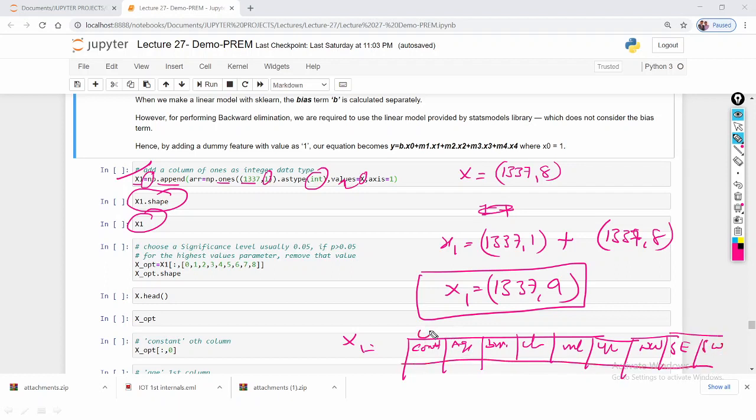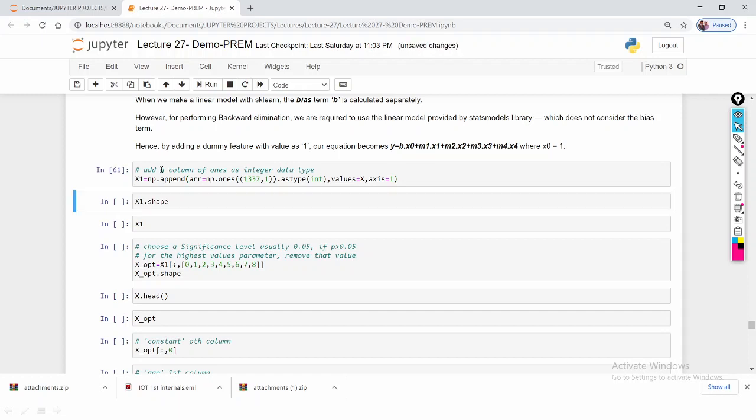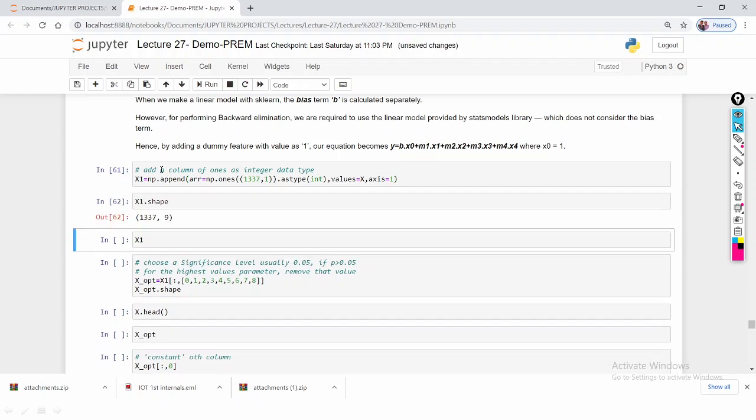So 0, 1, 2, 3, 4, 5, 6, 7, 8. The shape of x1 is 1337 comma 9, totally 9 features. Let me execute the statement first. So x1 shape is 9.